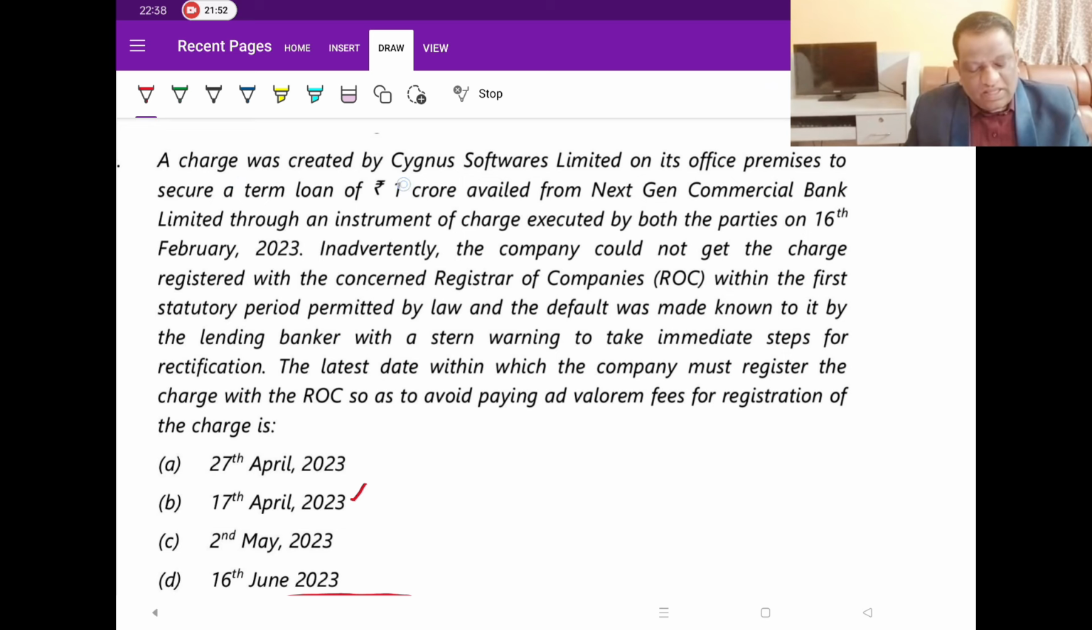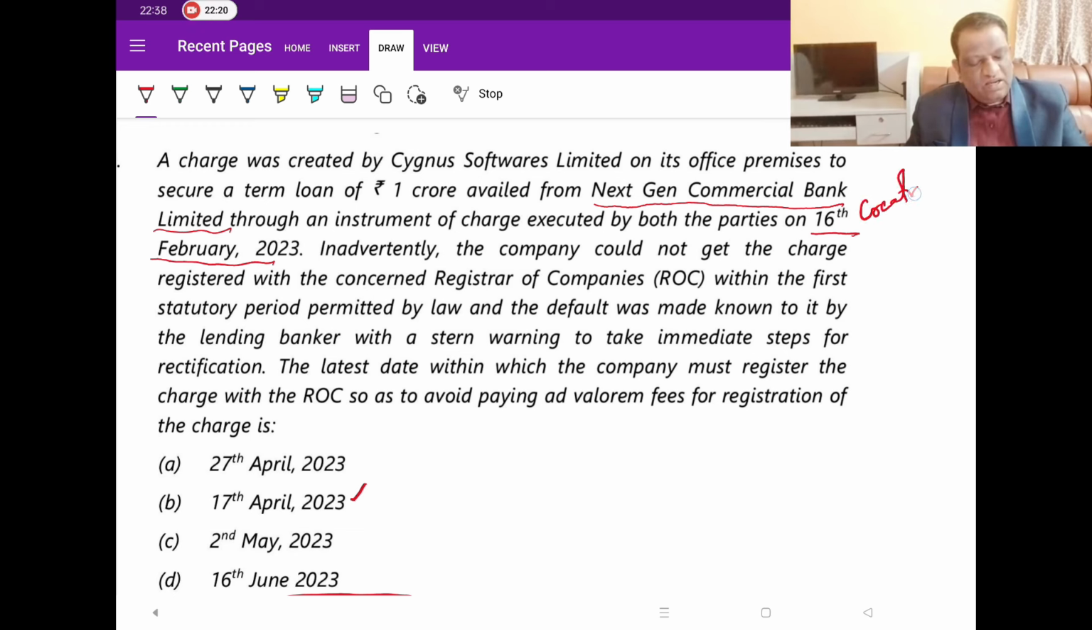A charge was created by Cygnus Software Limited on its office premises to secure a term loan of 1 crore availed from Next Gen Commercial Bank Limited. So he is the lender. Since he is the lender, we call him a charge holder, through an instrument of charge executed by both parties on 16th February. So 16th February is the date of creating a charge. So this is the date of creation of a charge.